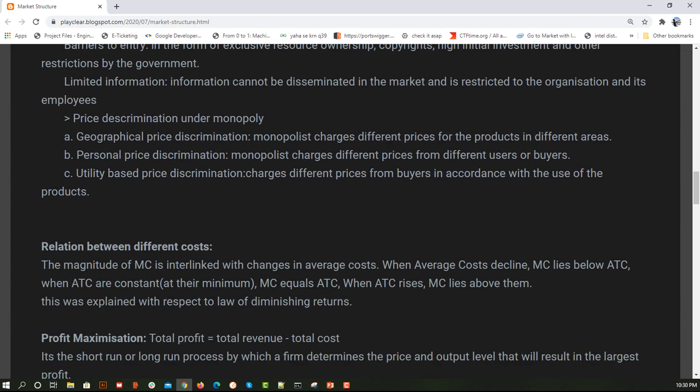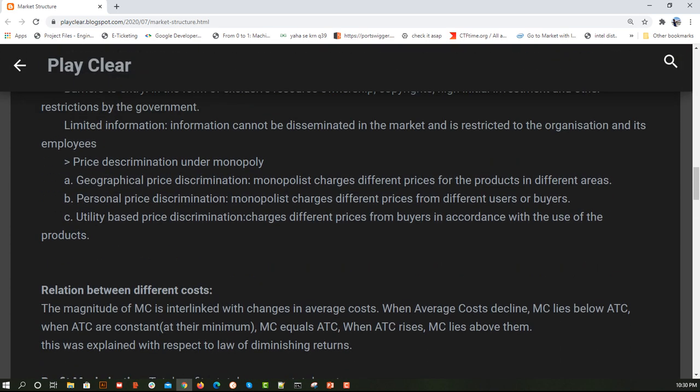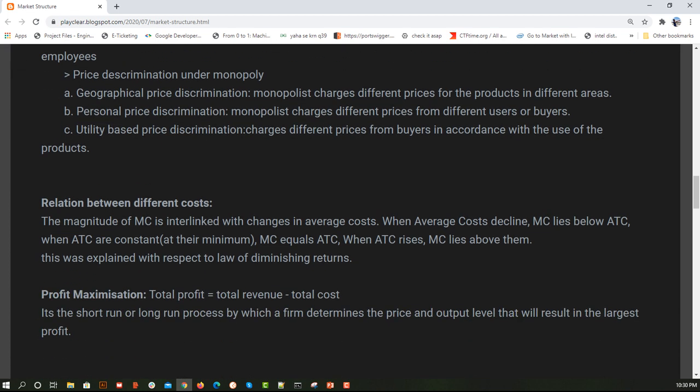Now finally we are done with perfect competition. We are going to understand how the production, the cost or the revenue is different in each of them. So next is the relationship between the different costs: the magnitude of MC, the marginal cost, with the changes in every cost. When the average cost declines, marginal cost... I can show you the diagram, or else, I don't need a graph to explain this.